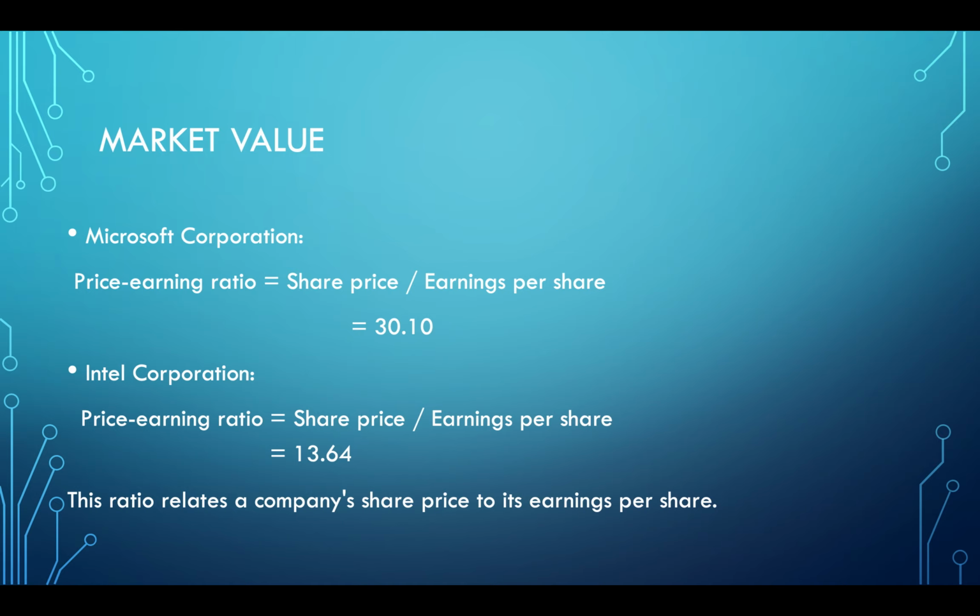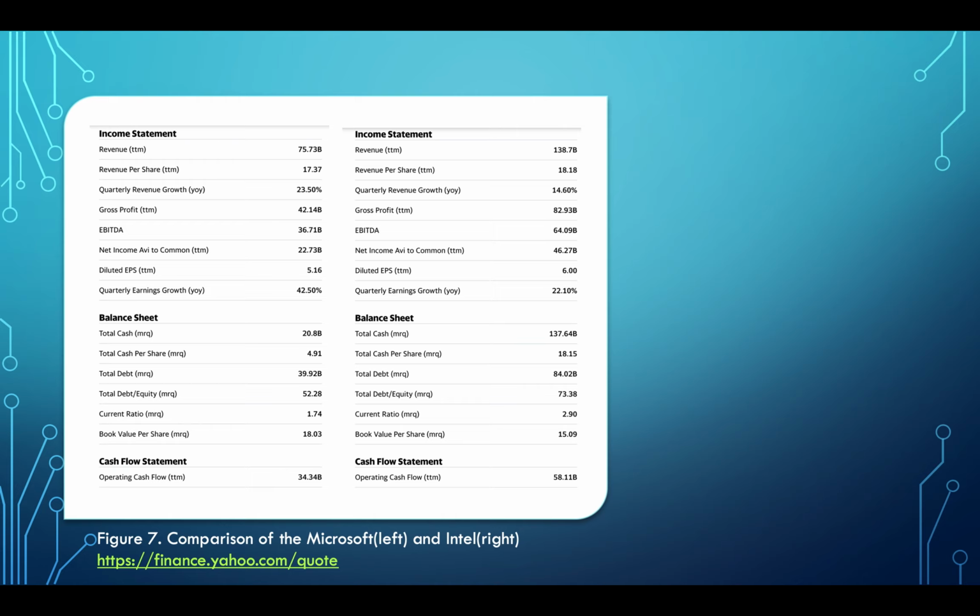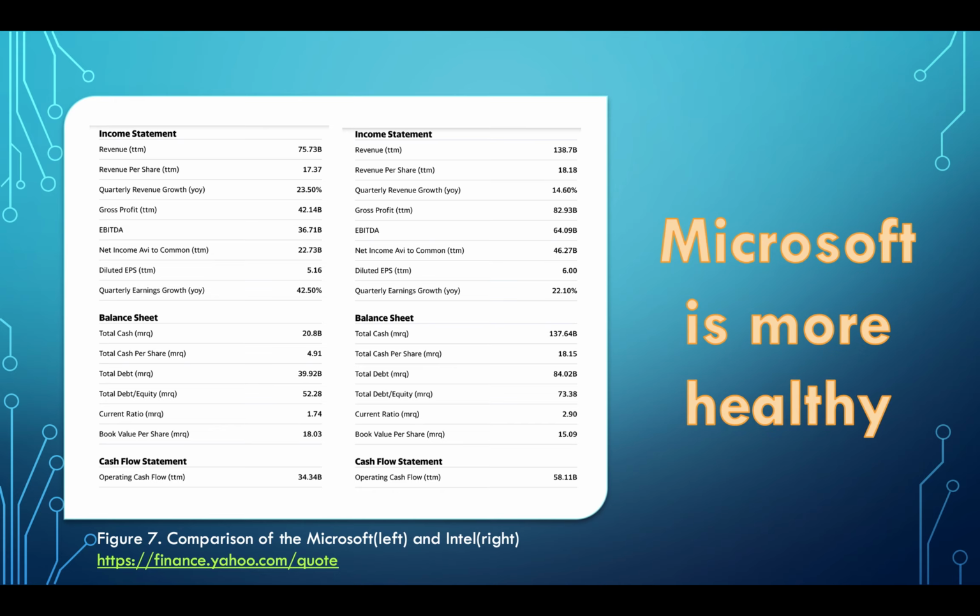This ratio also relates a company's share price to its earnings per share. And at last, these 3 documents can measure the health situation for these 2 corporations, and we can see that Microsoft is more healthy.